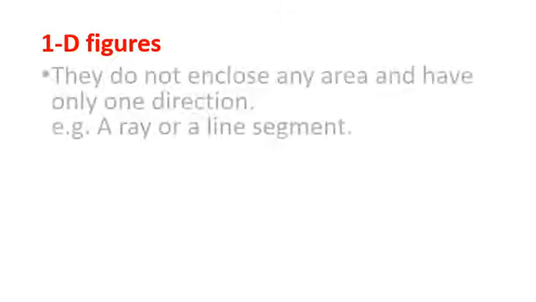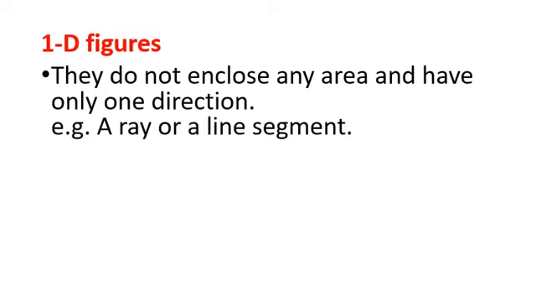Then, what do you mean by one-dimensional figures? As the name indicates, figures having only one dimension. They do not enclose any area and have only one direction or one dimension. A ray or a line segment are the examples of 1D figures. So, what are 1D figures? They do not enclose any area and have only one direction. As the name indicates, the figures having one dimension are known as 1D figures. For example, a ray or a line segment.